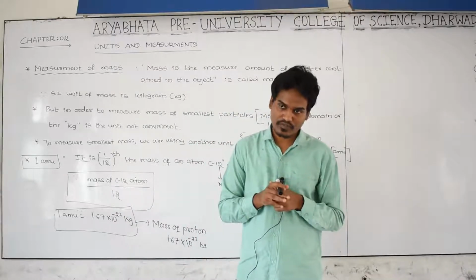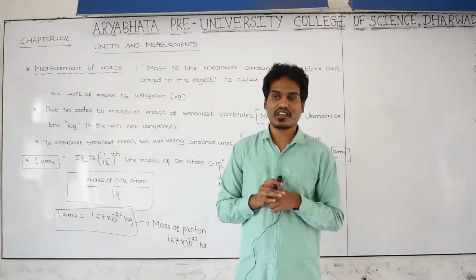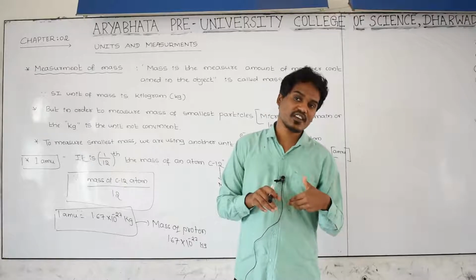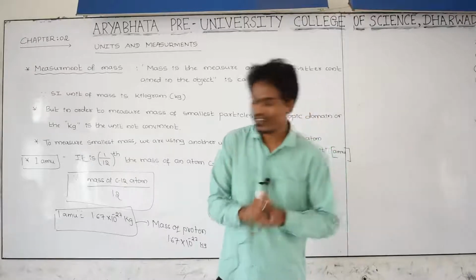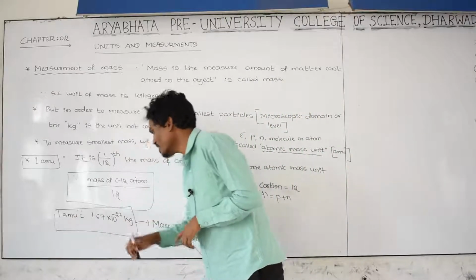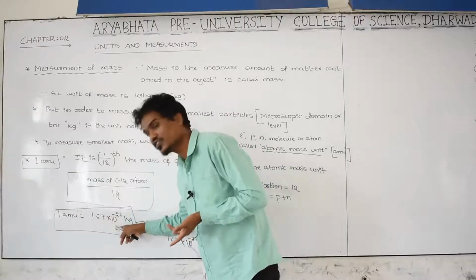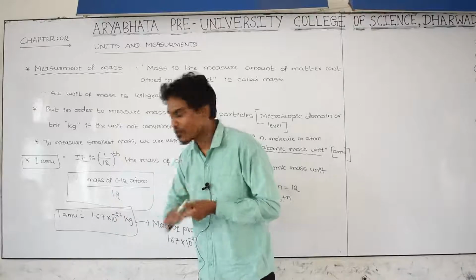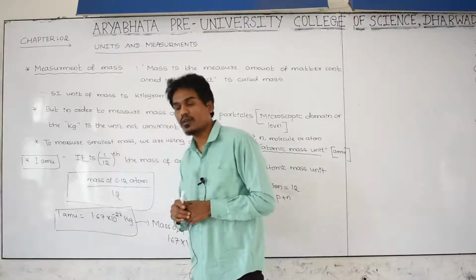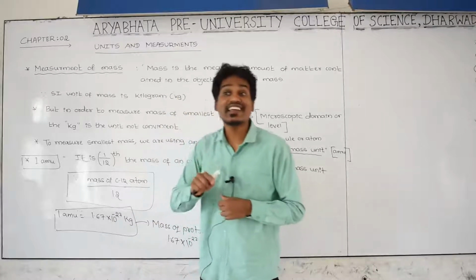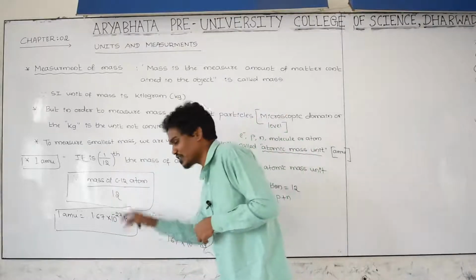1 kg is equal to 1000 gram, 2 kg is equal to 2000 gram, 3 kg is equal to 3000 gram. Like that, 1 AMU is equal to this much, 2 AMU is equal to 2 into this much, 3 AMU is equal to 3 into this much, 4 AMU is equal to 4 into this much, n AMU is equal to n into this much.